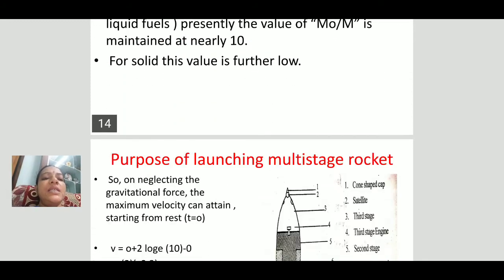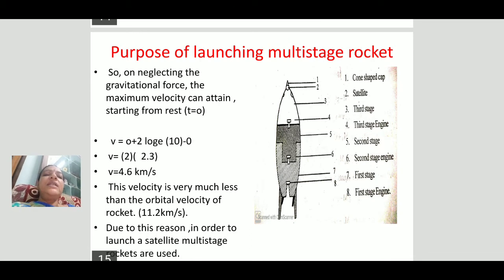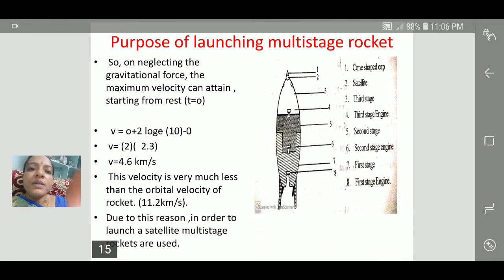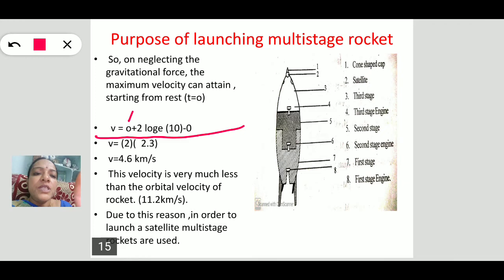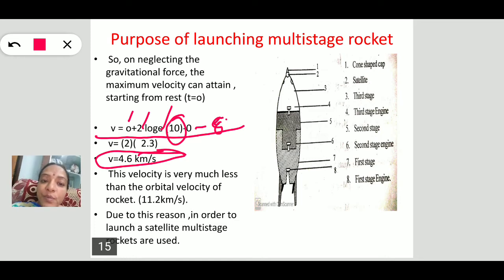So if we calculate the final velocity without considering the gravitational force, our rocket velocity, using the rocket equation, will be: initial velocity is 0, relative velocity is 2, times log of m naught by m. m naught by m is nothing but 10. On substituting, g is equal to 0, since we are not considering the gravitational force. So the final velocity will be 2 into 2.3 log 10, which is 4.6 kilometer per second only.